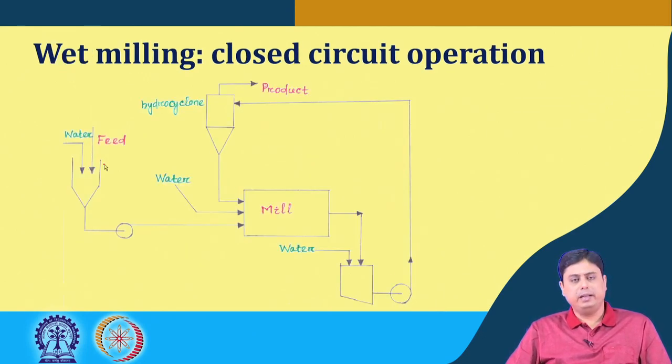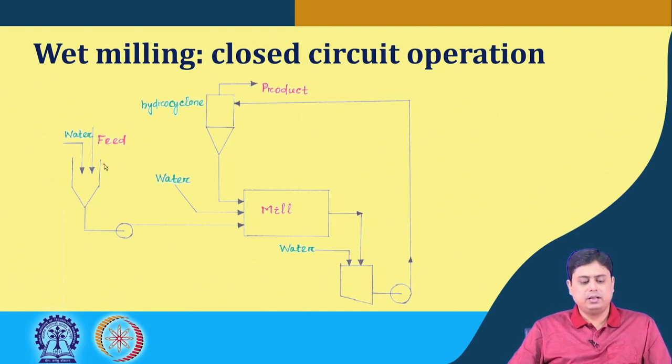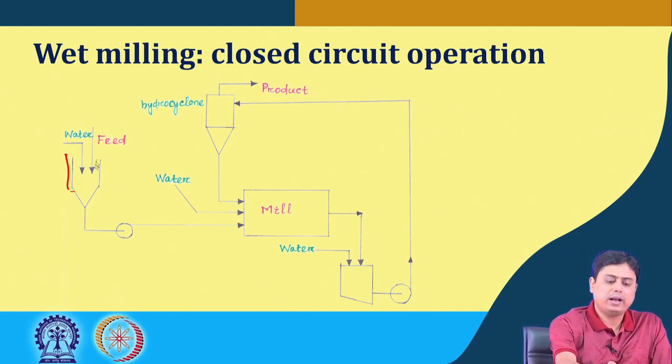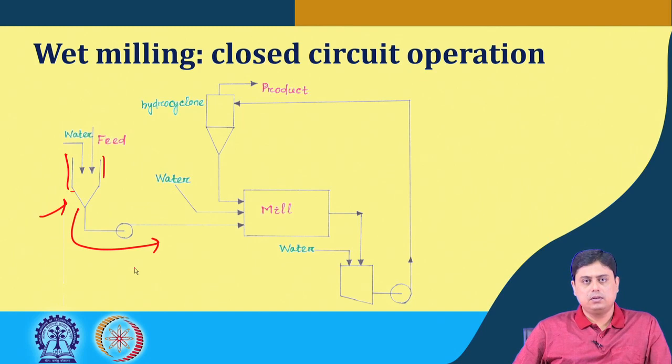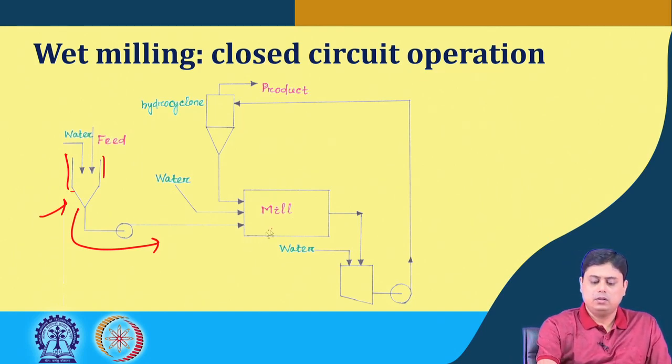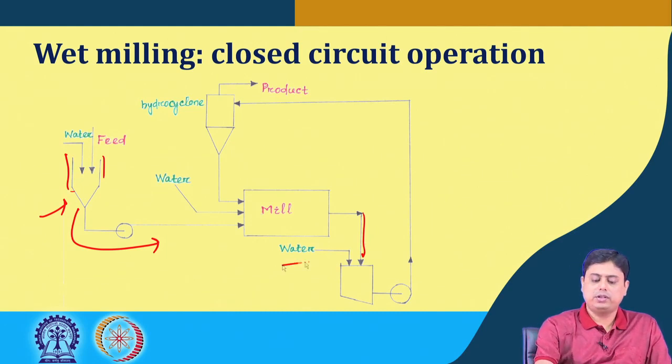In case of wet milling, again closed circuit operation, because as I mentioned, closed circuit operation is more popular because of its efficiency. So, what happens here? Here we have water and feed, this water carries the feed, goes into the mills, and then we have a certain desired product, to which fresh water is added.